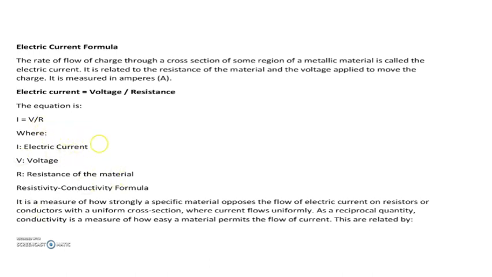So here actually I've given the resistivity conductivity formula by mistake. We'll see that later. So here you have to only see the electric current formula. So electric current is equal to voltage by resistance.